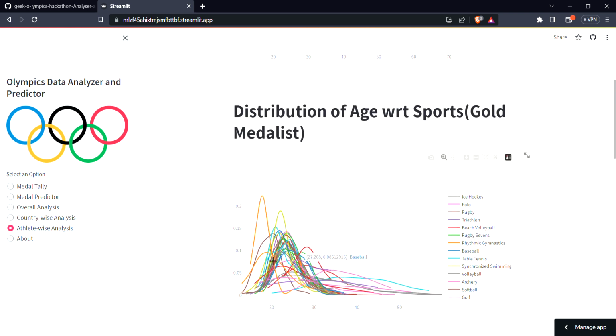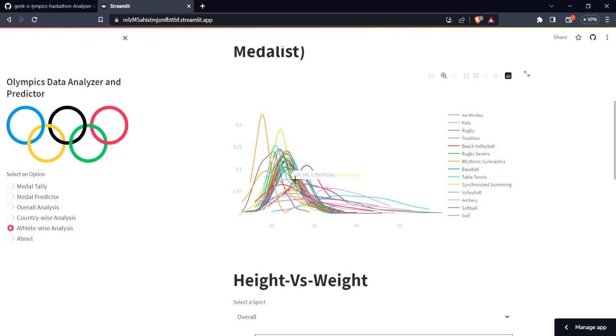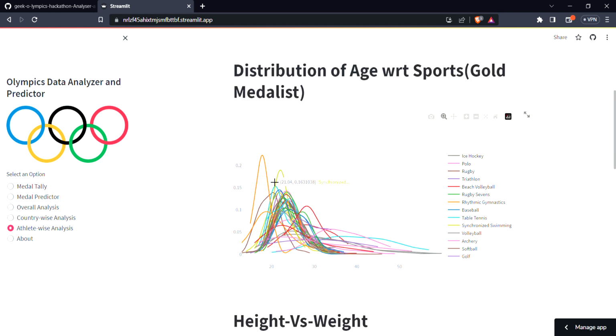So now we also have a PDF, that is a probability density function, that is a distribution of age with respect to sport, for only the gold medalists. Each of these curves corresponds to a particular sport, and this curve tells us in which age the chances of winning a gold medal are high. So it is a very informative curve.